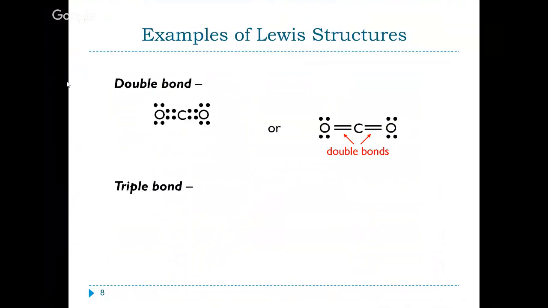Remember, a single line is representing a pair of electrons, just like 2 dots represents a pair of electrons. It's just a matter of whether they belong to a single atom or they're between 2 atoms. Diatomic nitrogen, right, elemental nitrogen, forms a triple bond. So each nitrogen brings 5 valence electrons. It's going to share 3 electrons each, and we form a triple bond, so that each nitrogen then ends up with 8 electrons. So in forming a triple bond, we have 6 total electrons involved in that.